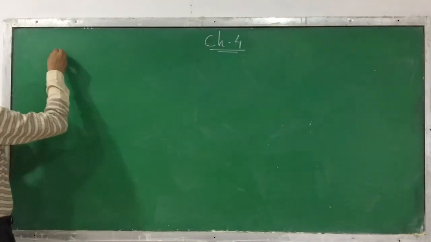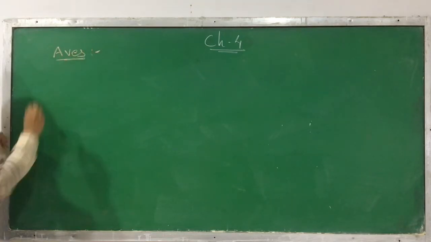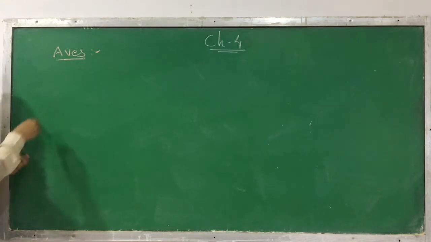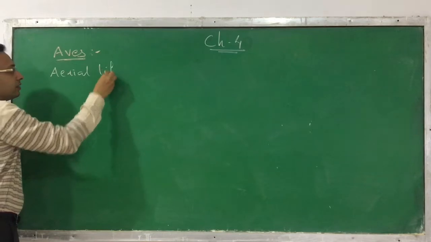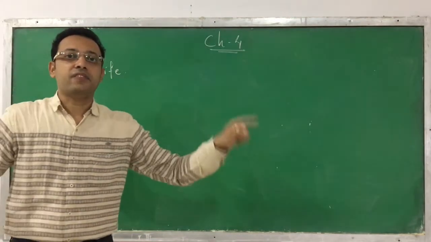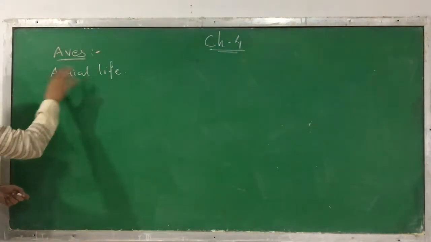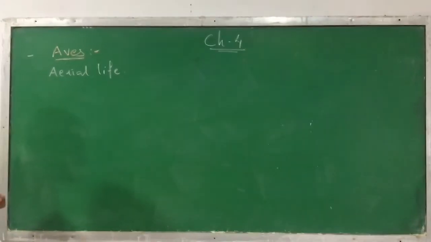Clear? So now we are going to start with the next class that falls under it. It's called aves. If you see, the aves are such that they have an aerial life. That means most of the time you can find them in the sky, flying. So they have an aerial life. This is the characteristic you can find in aves.